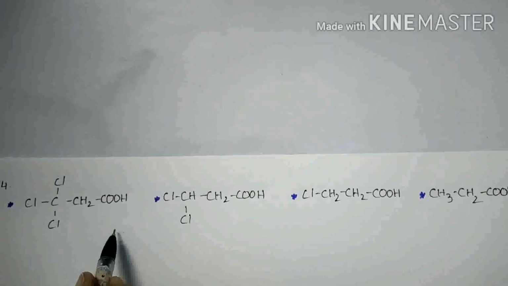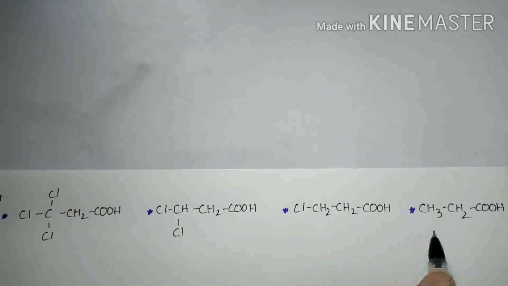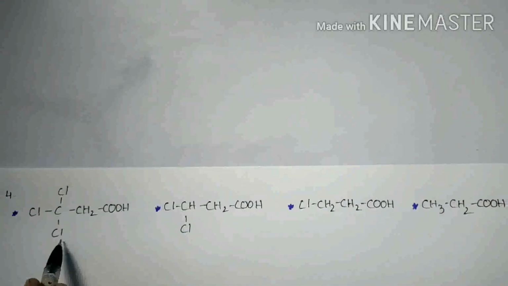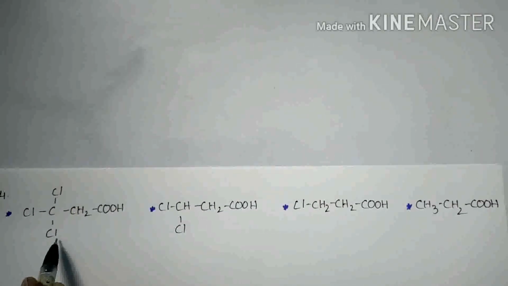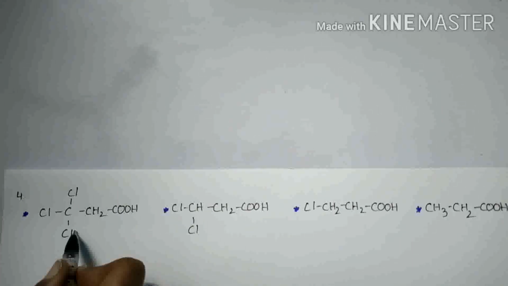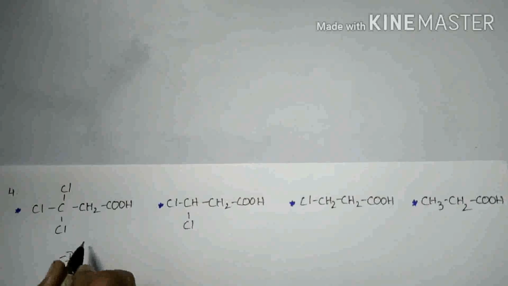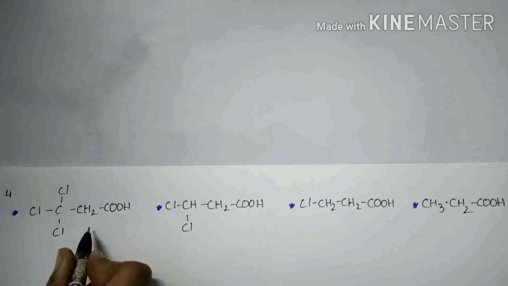And next question. In this question, the number of chlorine atoms attached decreases. These chlorine atoms are negative inductive groups. Any carboxylic acid having more negative inductive groups shows high negative inductive effect. That means it has more acidic strength. Why?